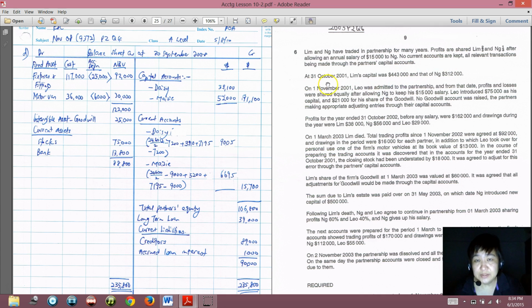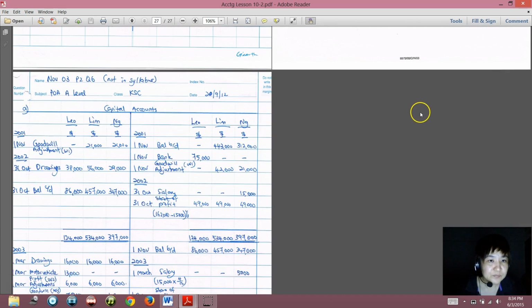Part A says prepare partners' capital accounts from 1 November 2001. It says at 31 October 2001, Lim's capital was 443 and Ng's was 312. So now I know how to start already: capital accounts of Leo, Lim and Ng.